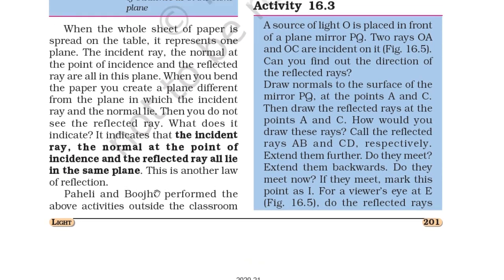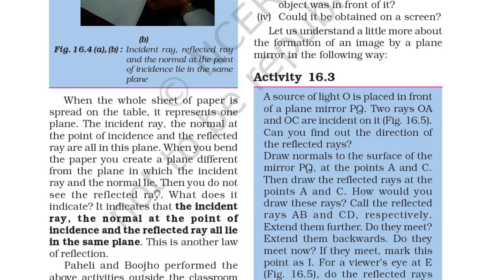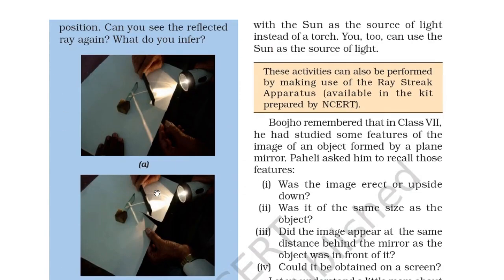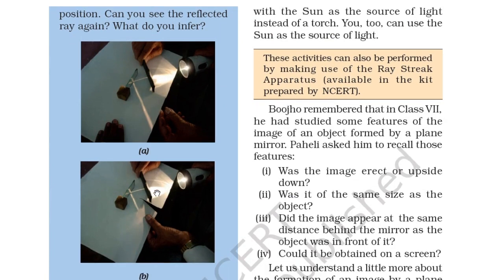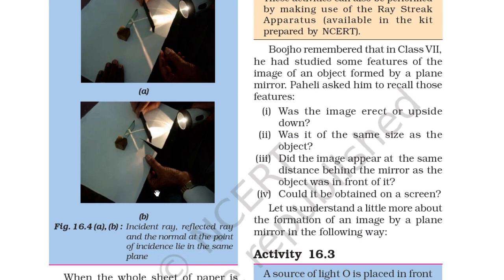Paheli and Boojo performed the activity above outside the classroom, with the sun as the source of light instead of a torch. You too can use the sun as the source of light. So this activity can also be performed by making use of the ray streak apparatus available in the kit prepared by NCERT.